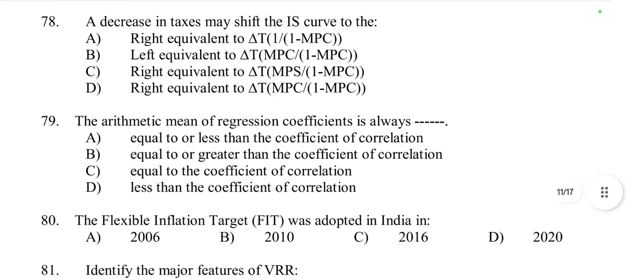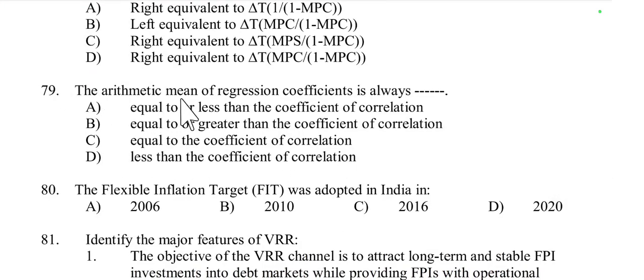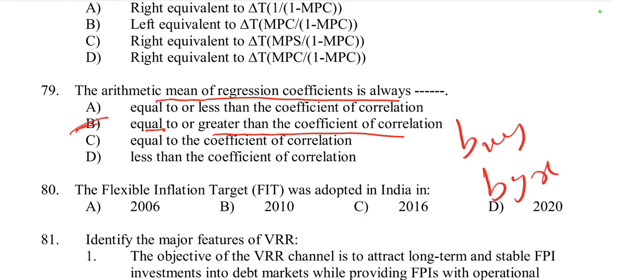Then question number 79. The arithmetic mean of regression coefficients is always equal or greater than the coefficient of correlation. So here option B is right. The arithmetic mean of the two regression coefficients, bxy and byx, is always equal or greater than the coefficient of correlation, which is equal to r.